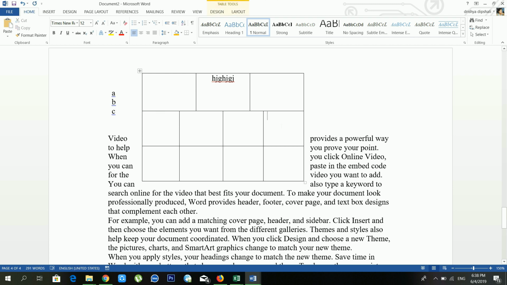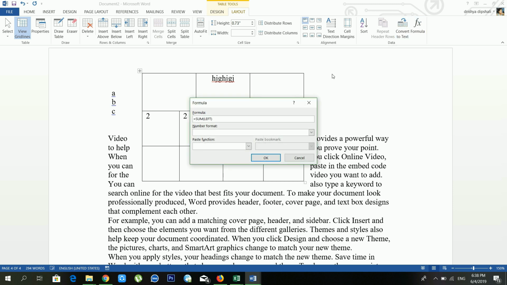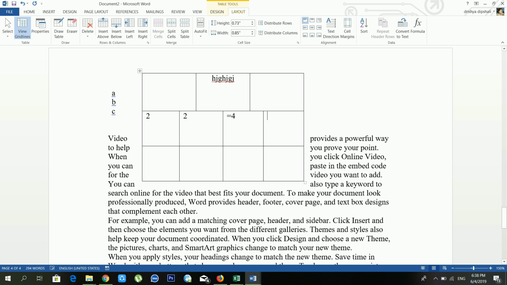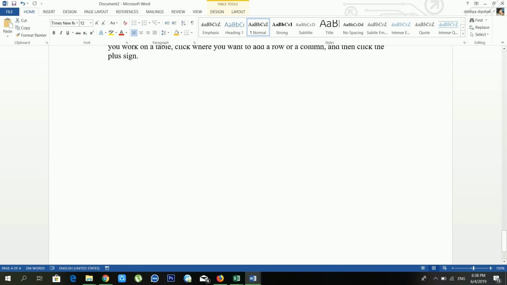Okay. And another option is formula. Okay, so here is 2 and here is also 2, and if you want to add these, first of all go to formula. Okay, and there are lots of formulas available, and just go here. See, now it's complete, right? You can use this kind of formula from here. Okay, let's now move ahead.